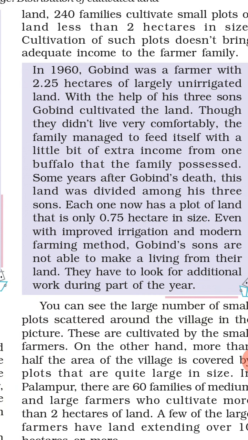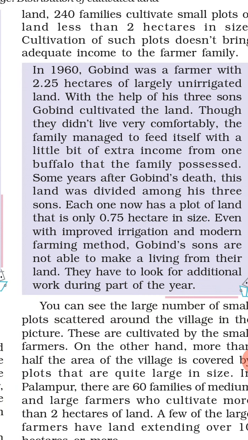The family managed to feed itself with a little bit of extra income from one buffalo that the family possessed. To feed itself means to satisfy their family needs. Gobind's family had one buffalo, so by selling milk, they earned some amount.